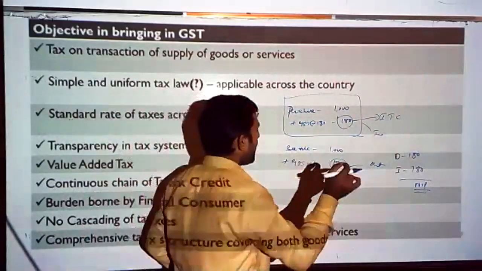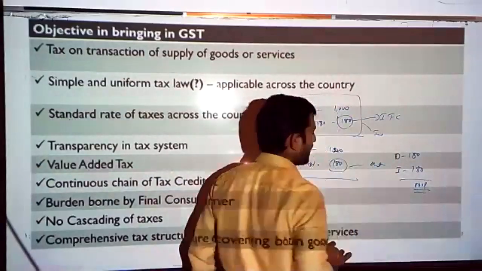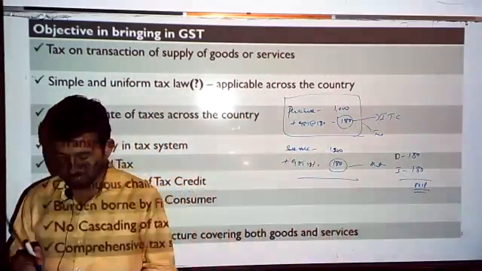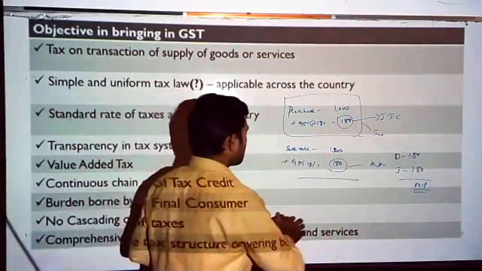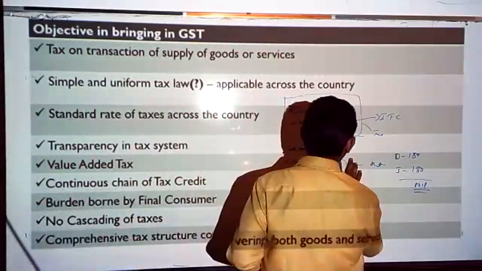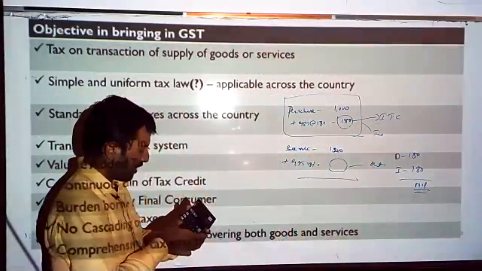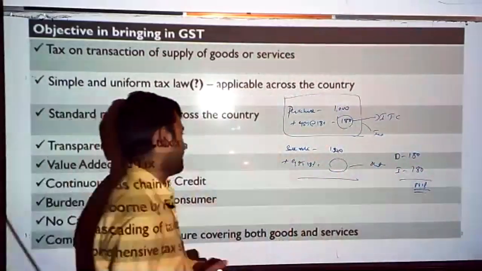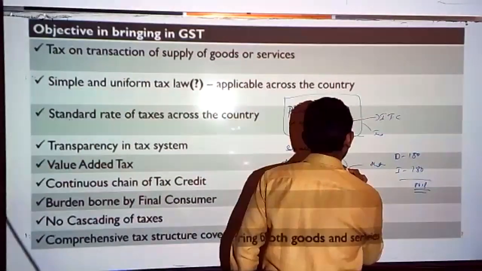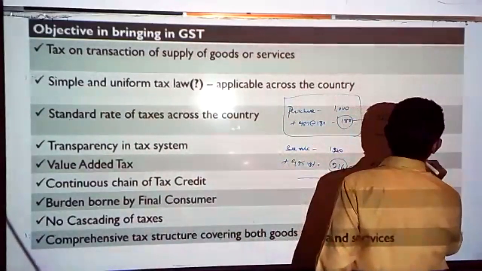Assume he has made a value addition of 200 rupees. That means that is a profit margin for him. So in that case, the output tax payable will not be 180 rupees. 1200 into 18%. What will be the output tax? 216 rupees. So that means my output tax is 216.